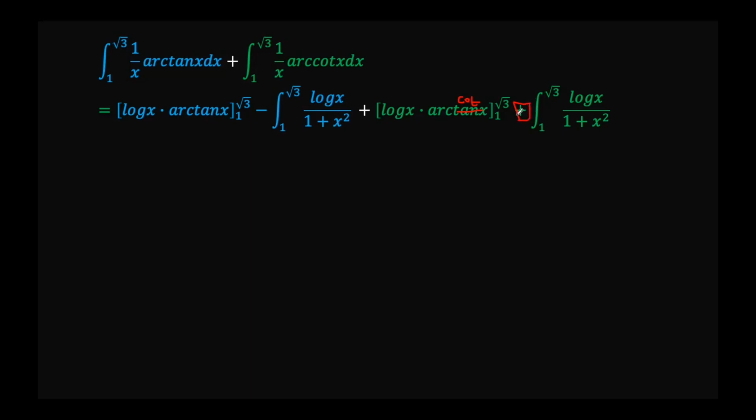And so these two cancel out, and therefore you have log of root 3 times arctangent of root 3. Since log of 1 is 0, the lower limits cancel out to 0, and we are left with log root 3 times arctangent of root 3.